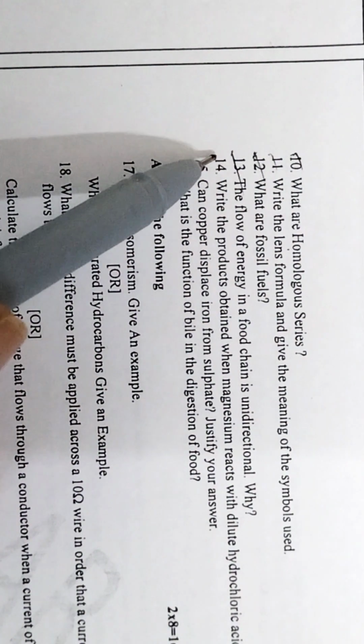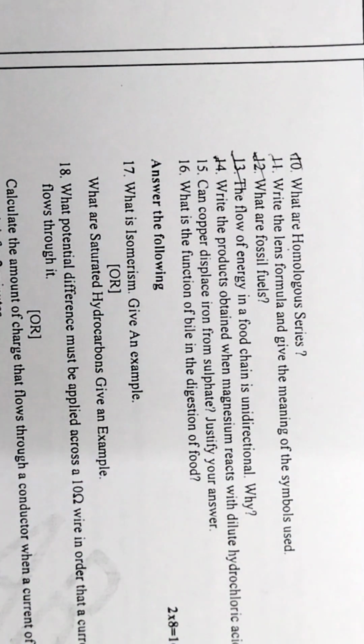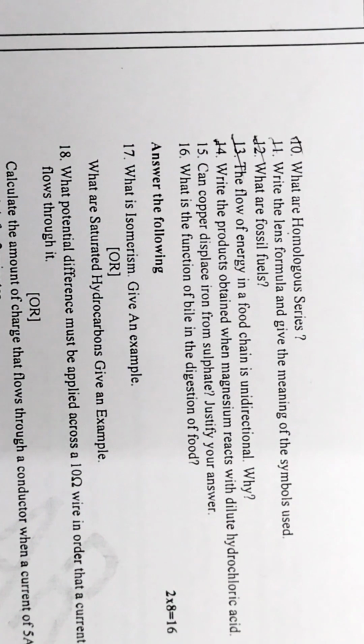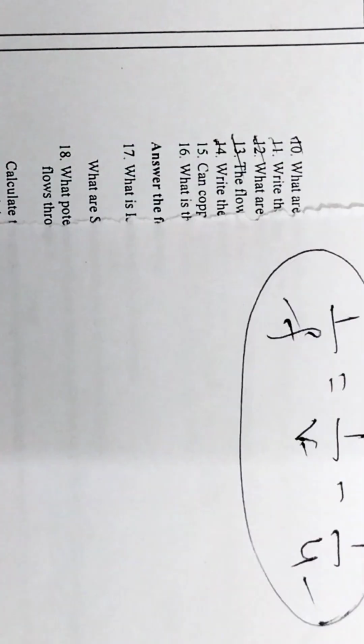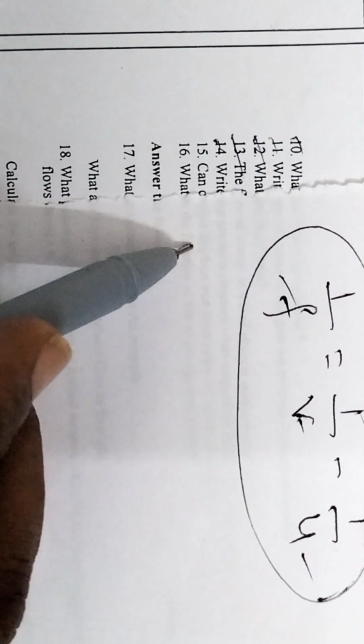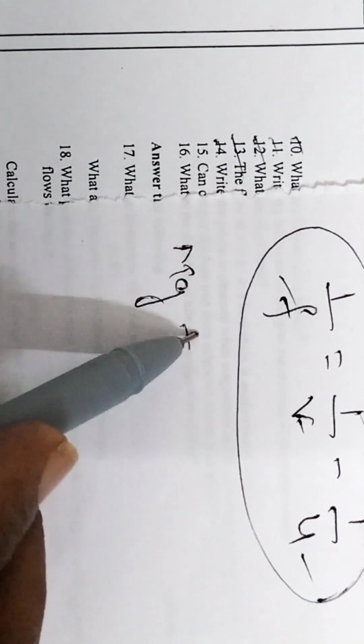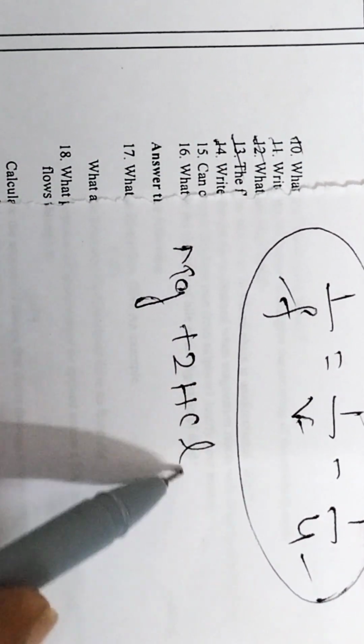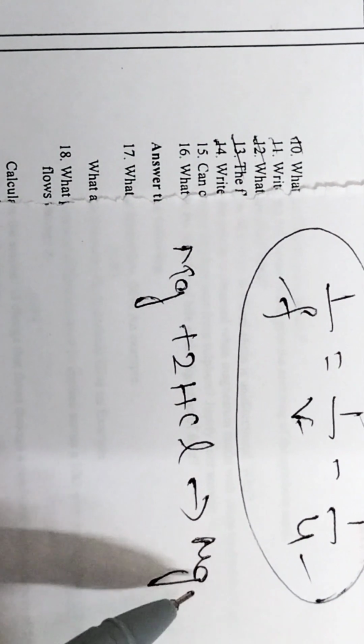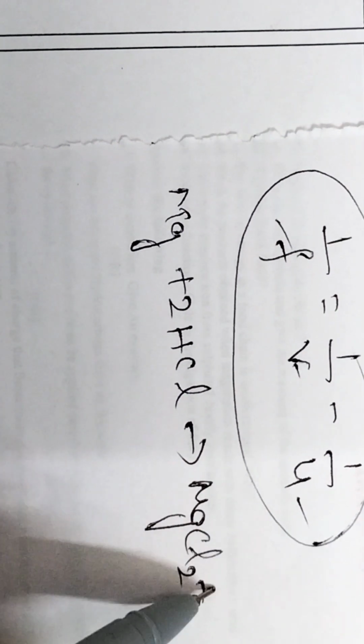Then coming to the next question, write the products obtained when magnesium reacts with dilute hydrochloric acid. So what is the chemical equation? Mg plus 2HCl gives MgCl2 plus H2.